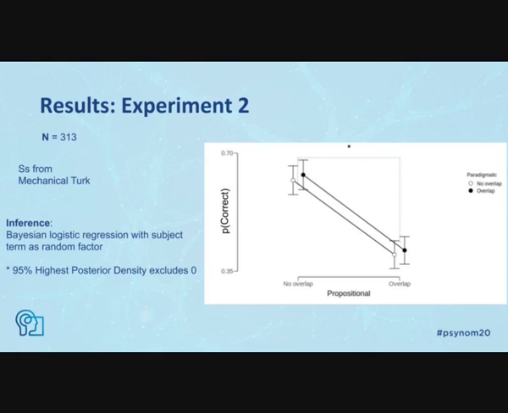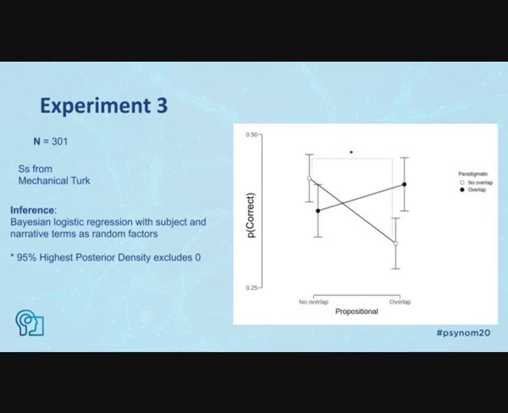Each subject was randomly given one of the 3 narratives. This time we obtained a propositional by paradigmatic interaction, such that in the absence of paradigmatic overlap, we get propositional interference, but when paradigmatic overlap is present, we have no propositional interference. Critically, we did not get evidence for paradigmatic interference.